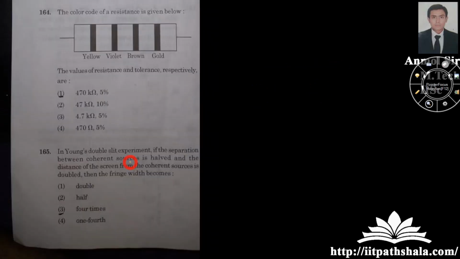Now the color code of the following resistance. He is giving yellow, violet, brown and gold. So I can say that yellow has a value of 4, violet has a value of 7, brown has a value of 1, and gold has a value of 5%.